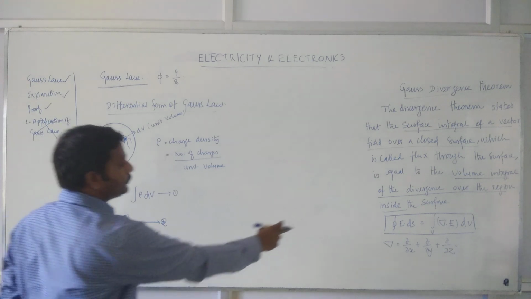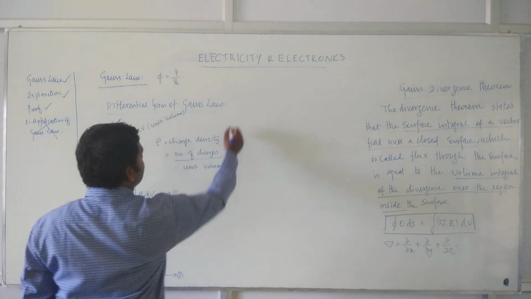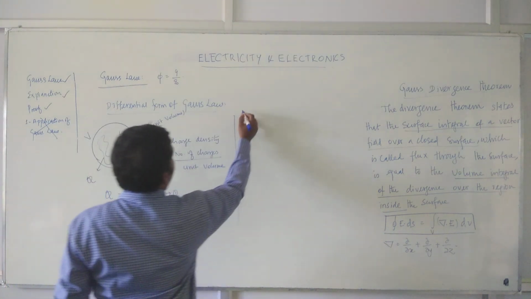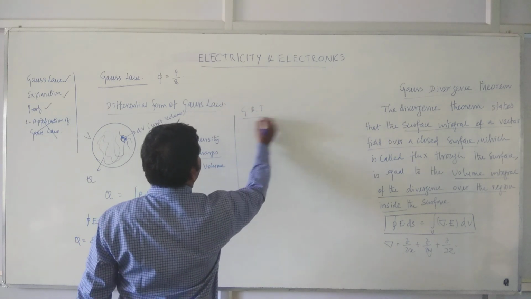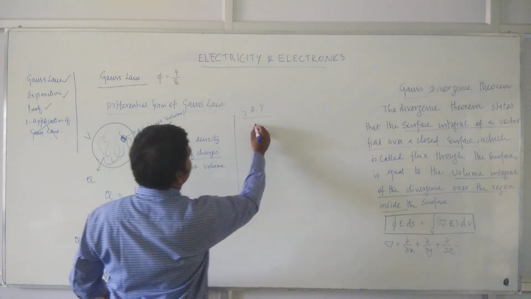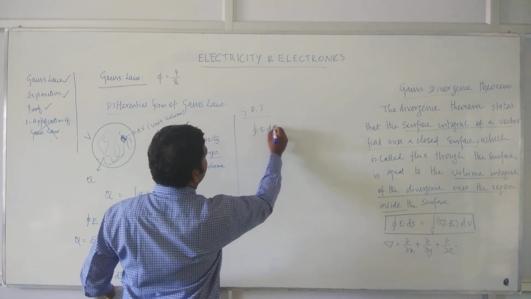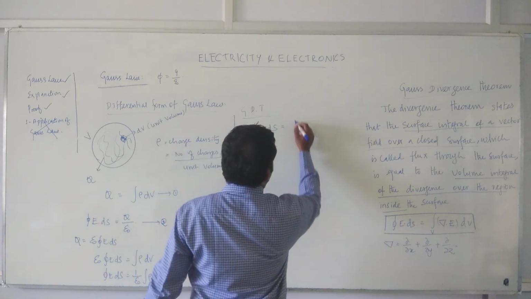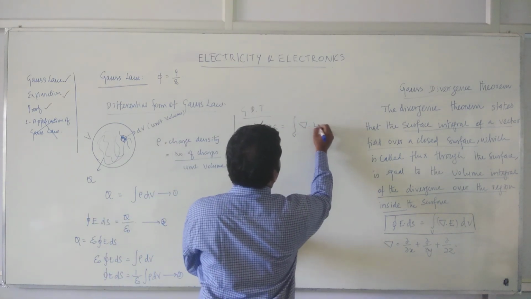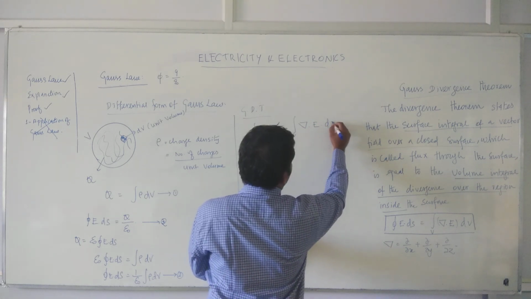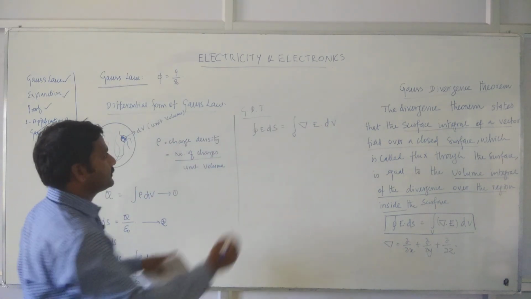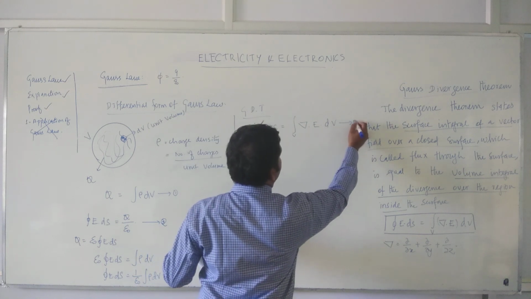Now use this according to Gauss divergence theorem. According to Gauss divergence theorem, you can write this term, integral of E dot ds, is equal to volume integral of del dot E dv. So now you can write this as equation number 4.